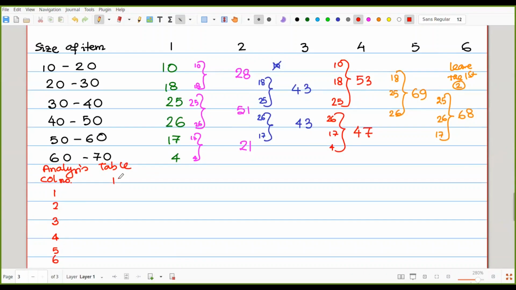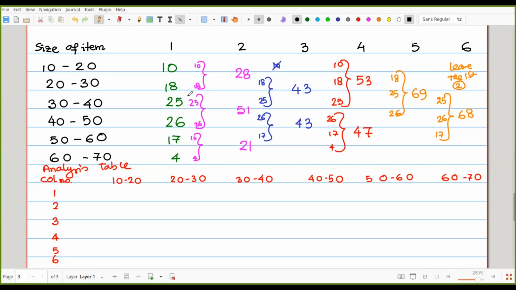The class sizes of the items are 10 to 20, then 20 to 30, 30 to 40, 40 to 50, 50 to 60, and the last one 60 to 70. So we are preparing the grouping table. Now look at the first column.